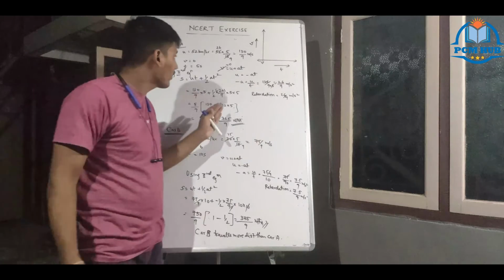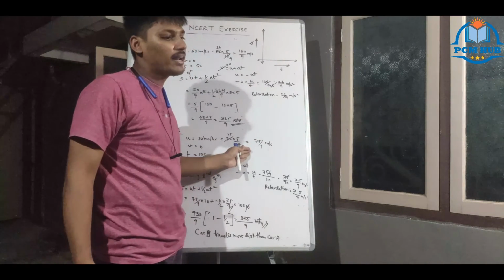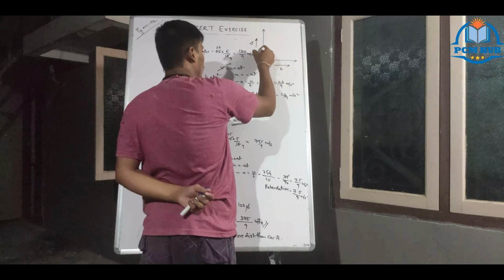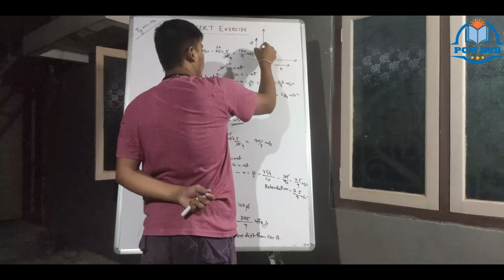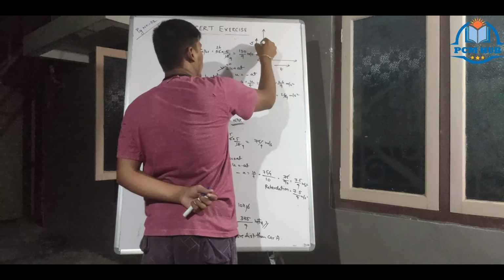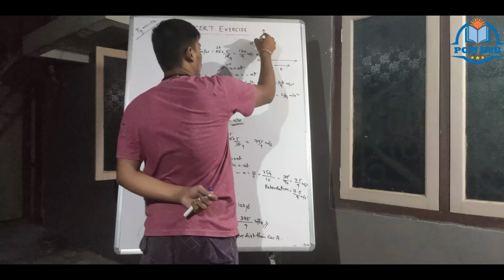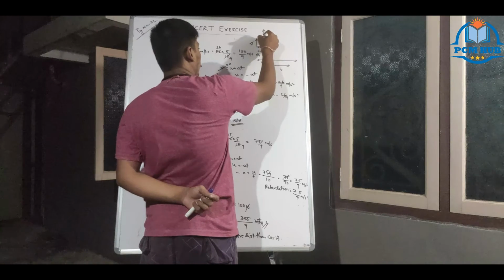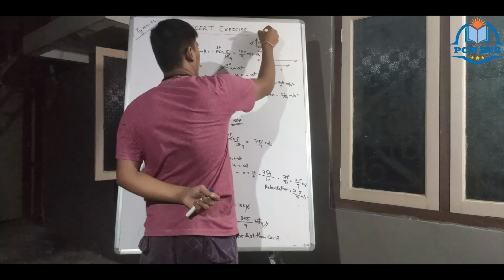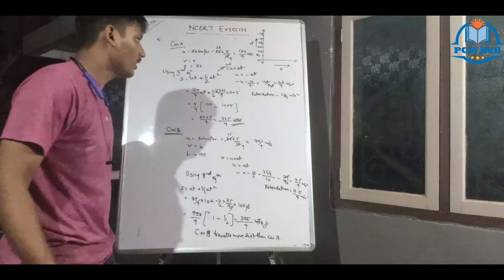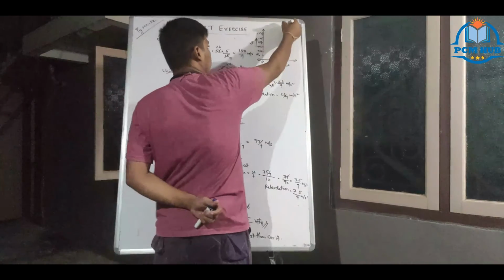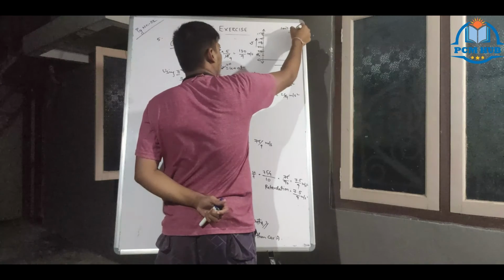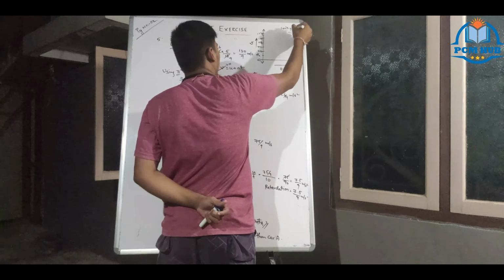Whatever is 130, you will take 25 by 9 as 1 unit. So this is 25 by 9, 50 by 9, 75 by 9, 100 by 9, 125 by 9, 150 by 9. Clear? So 1 unit in the y-axis is equal to 25 by 9 meter per second.